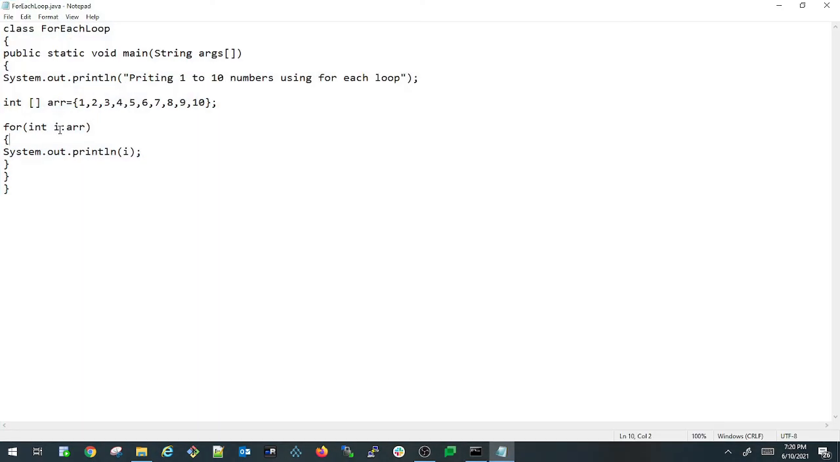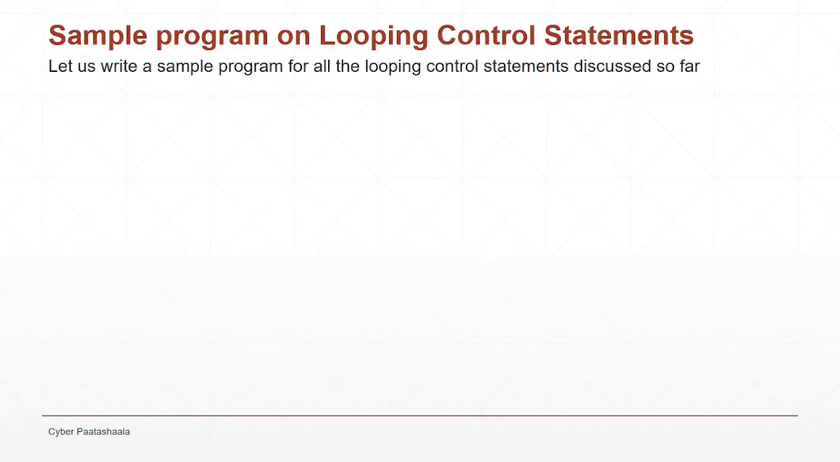So this for each loop is used to traverse through this array. Here it won't be using an index, but it will be traversing through the array, and every time whatever element it is accessing will be assigned to the variable I here. First, the value 1 will be assigned to the int I, then the next value 2, and it continues till the array is finished. We were able to successfully finish the sample programs for all the looping control statements we have discussed so far.